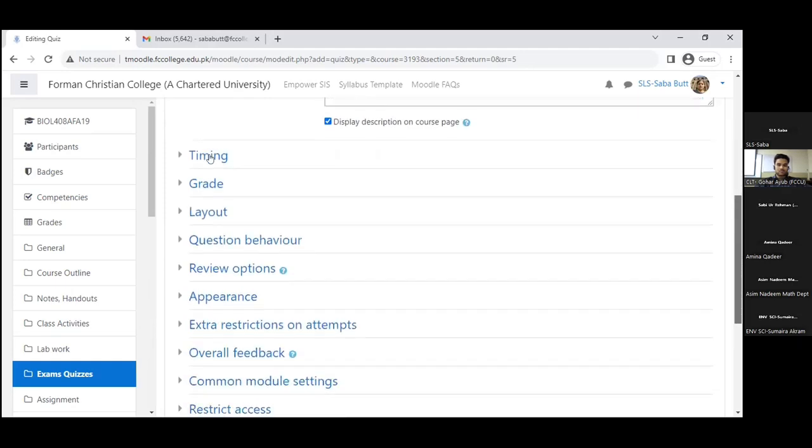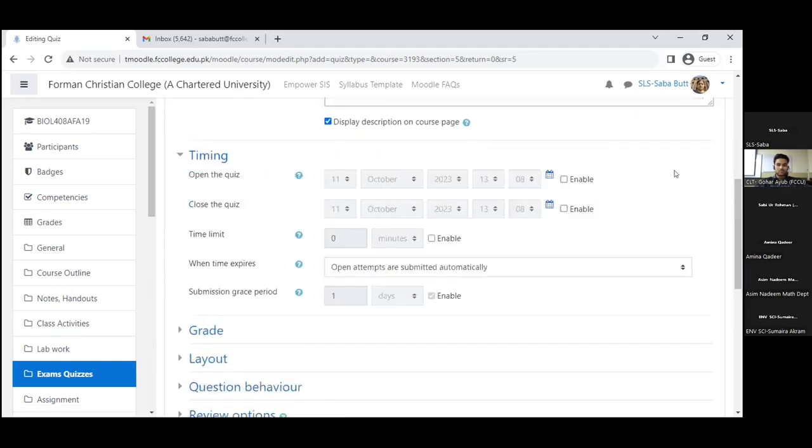Then timings. Of course, we are talking about a quiz that is online, so you can set up the timing: when we open it and when we close it. This is a very important thing, because in online mode there are too many chances that students will collaborate with each other, talk to each other and discuss it. So it's better to give them a short time. This short time will compel them to finish their work on time and not discuss with others.